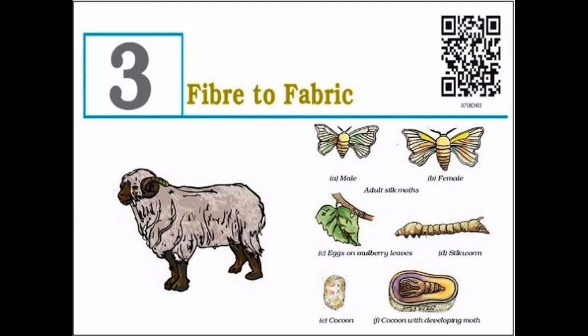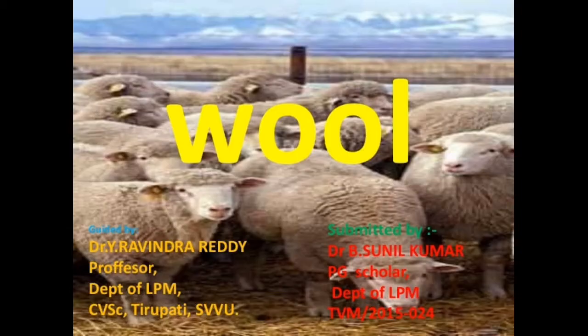So what do you wear in winter? We wear woolen clothes in winter, like sweaters, shawls, blankets, mufflers, etc., and these are made up of wool. In the same way, we obtain silk from the silkworm, which is used to make different types of clothes. So let us learn more about wool.